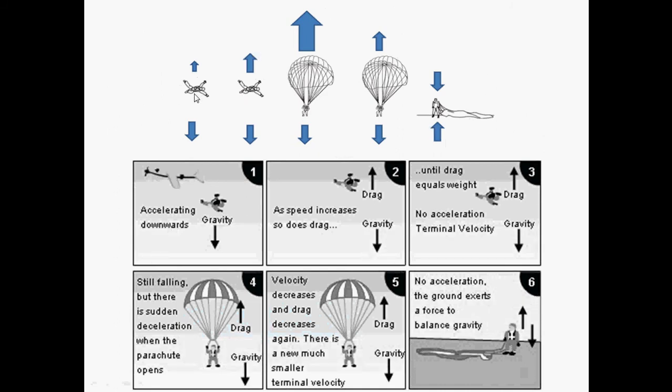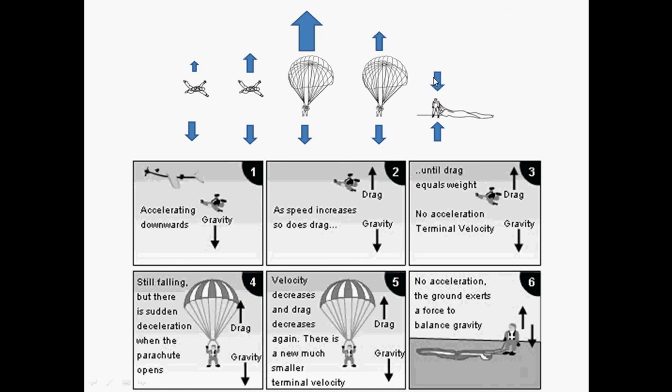So they do a skydiver falling towards the ground. Initially the weight is bigger, so he accelerates, but as he accelerates towards the ground, drag increases. If the parachutist opens the parachute, drag increases very rapidly and suddenly, because I have a large surface area from the parachute, so the parachutist decelerates very quickly. However, because he's going to decelerate and slow down, my drag is going to decrease slowly, because I'm going to face fewer and fewer air particles per second. So I get a second terminal velocity, okay?